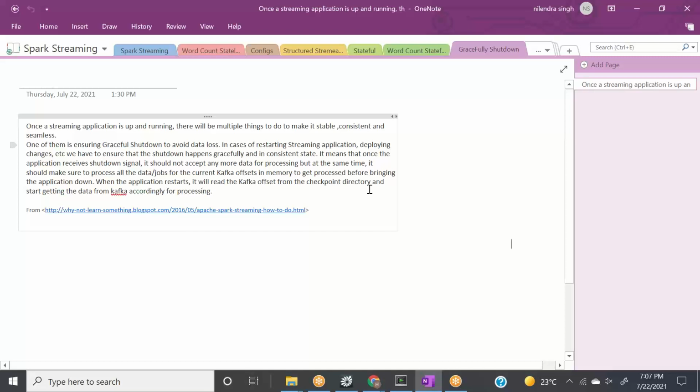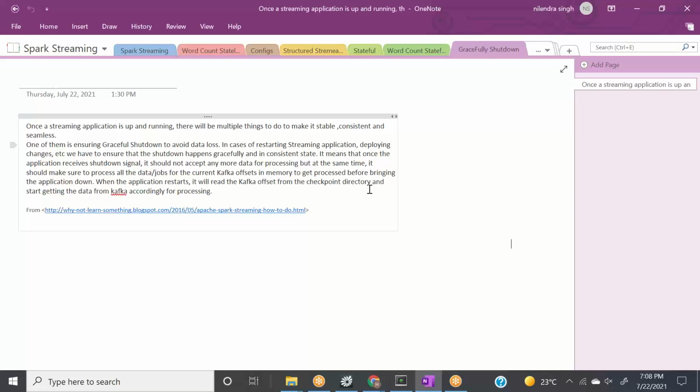Okay, so once a streaming application is up and running, there will be multiple things to do to make it stable, consistent, and seamless. One of them is ensuring graceful shutdown to avoid data loss. In case of restarting the streaming application, deploying changes, etc., we have to ensure that shutdown happens gracefully and in a consistent state.